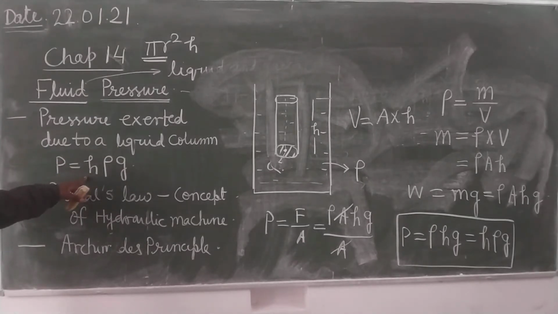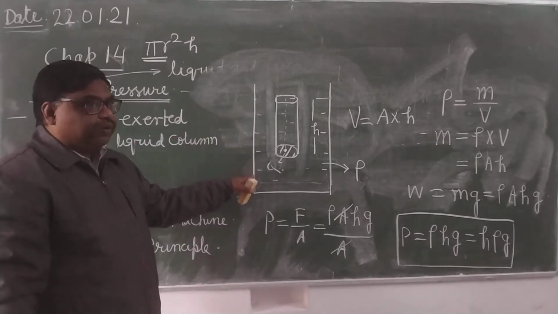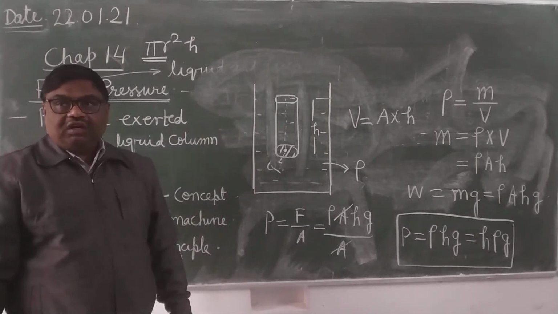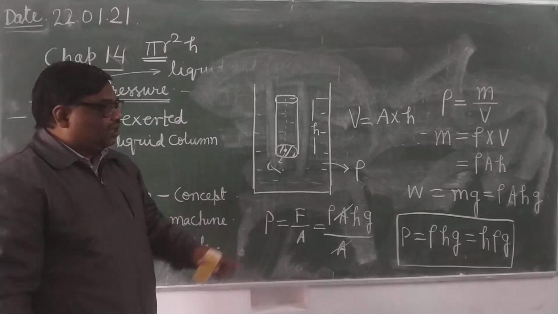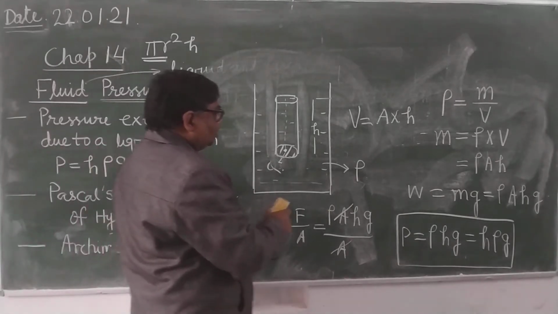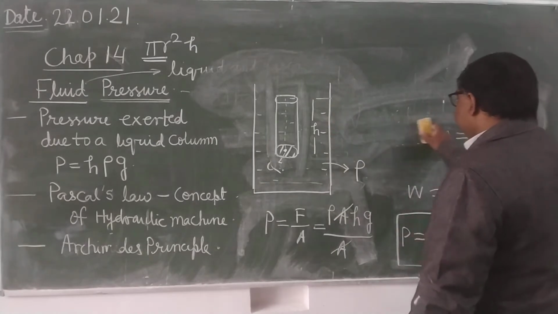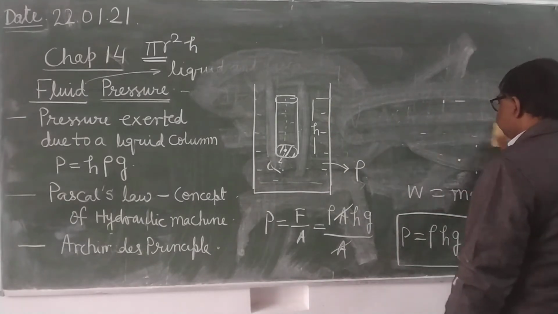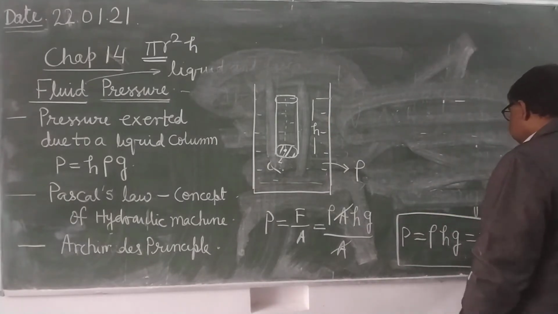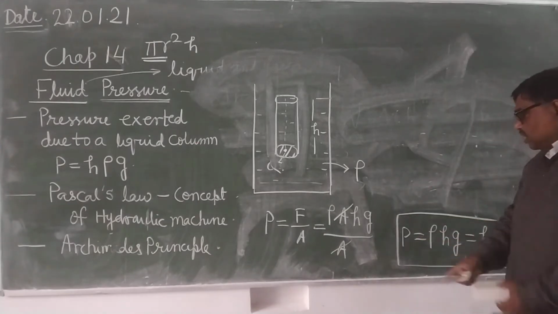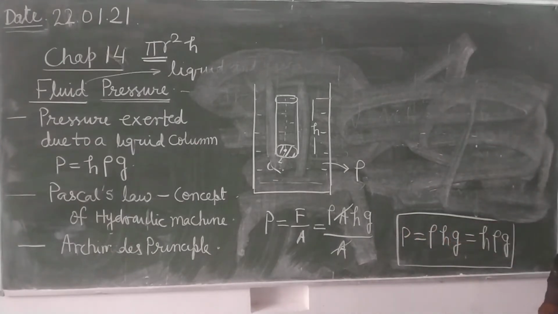So this is the formula of the pressure exerted due to a liquid column whose height is h. Is it clear? Means what will be the pressure at h depth below the free surface of liquid? It will be given by h into rho into g. Now one question: at the greater depth will there be smaller pressure or more pressure? More pressure. You can see here, because P is directly proportional to h. Therefore at greater depth there will be greater pressure.